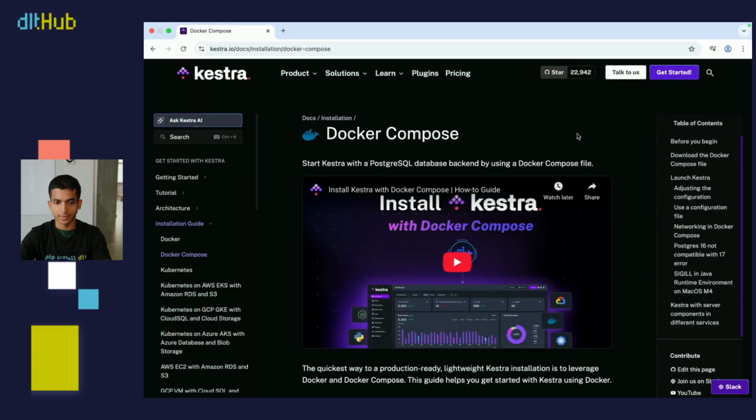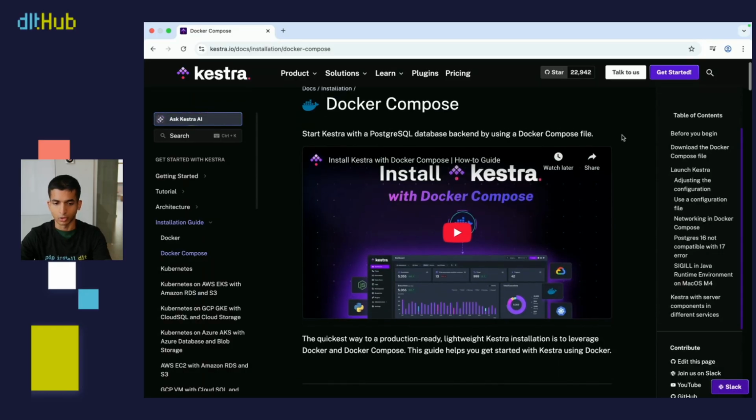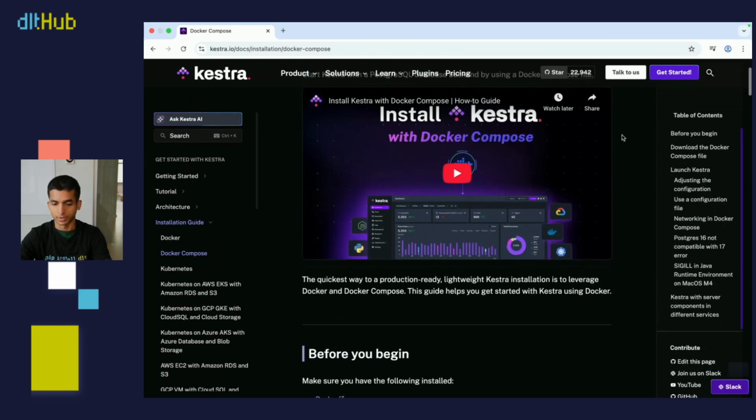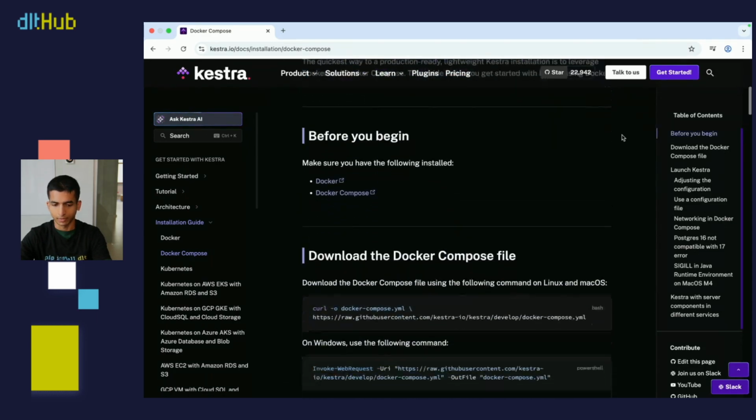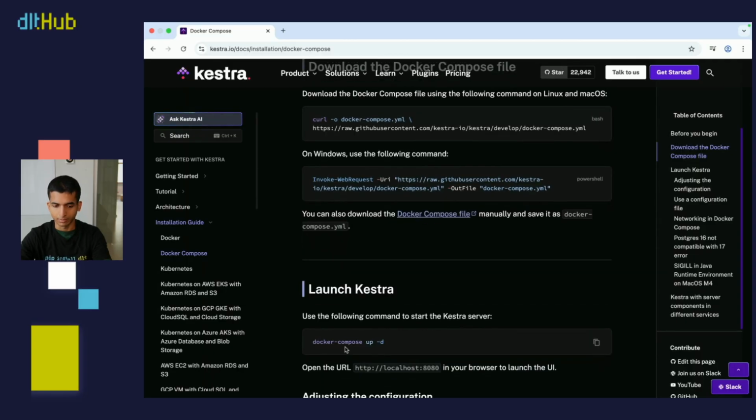Here, as you can see, I'm at the Kestra documentation. Specifically, I'm at the page where they show you how you can do the installation with Docker Compose. So I'm just going to be following along with what they show here. And the really cool thing is that for launching Kestra, it really just takes two steps. So firstly, we'll need to download our Docker Compose file from their repository, and then we'll simply launch our server with the Docker Compose up command.